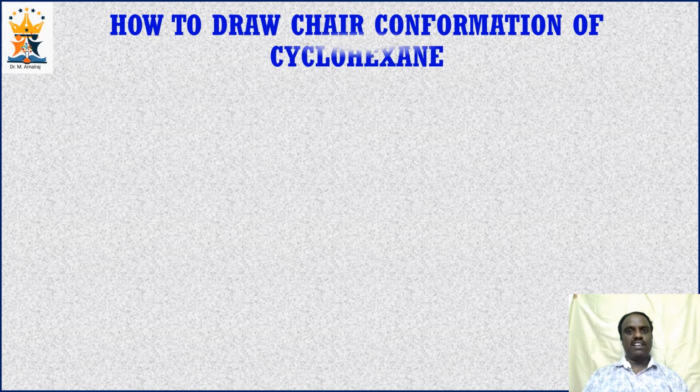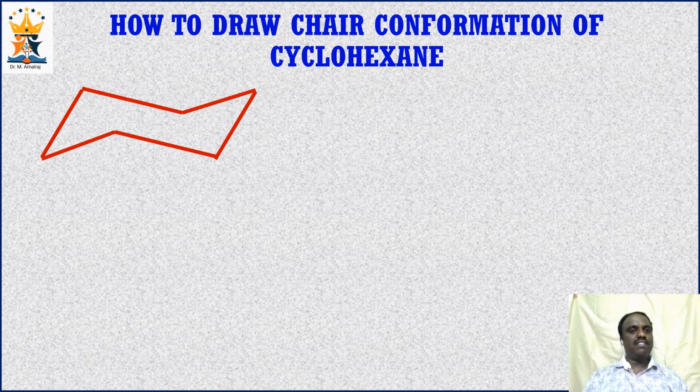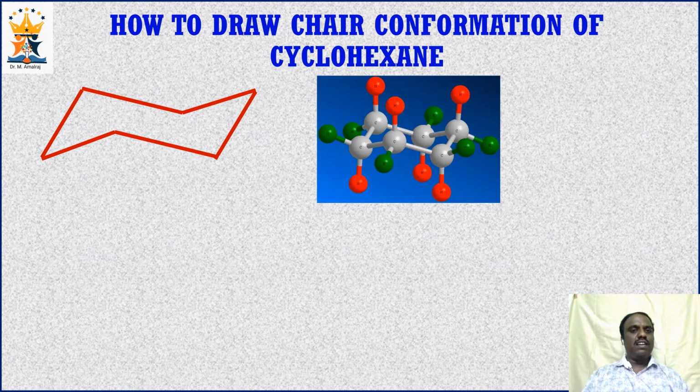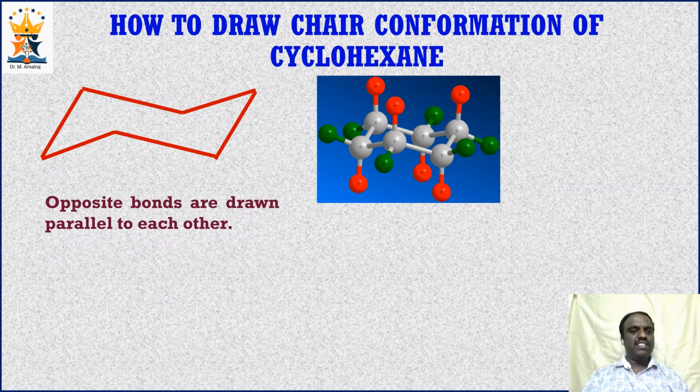Now let us learn how to draw the chair conformation of cyclohexane on two-dimensional paper. First, draw two slanting lines parallel to each other, then another two parallel lines, and just connect everything. See that drawing parallel lines opposite to each other is the secret in drawing the chair conformation of cyclohexane.